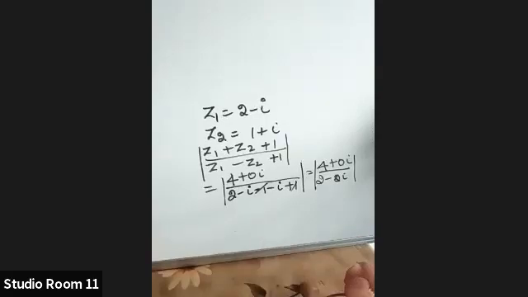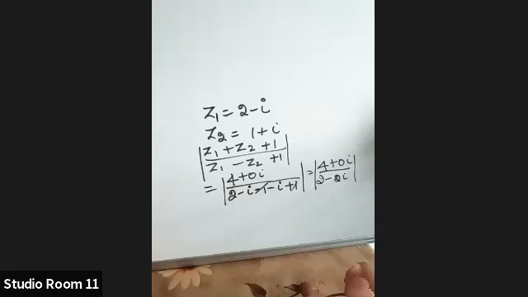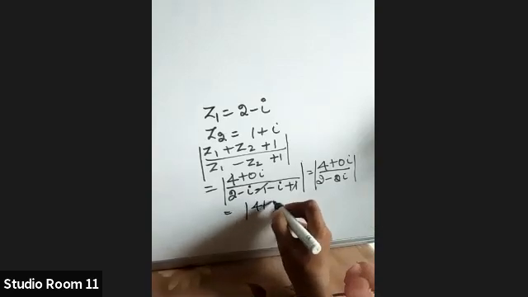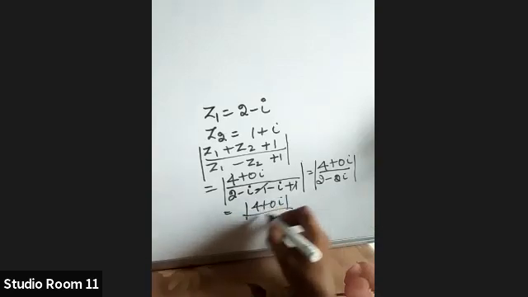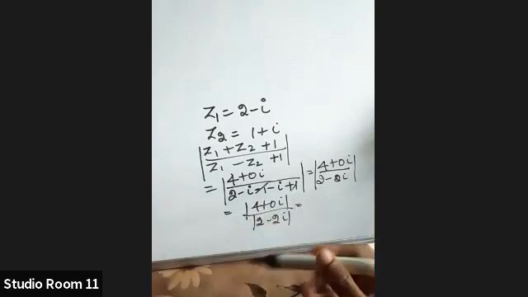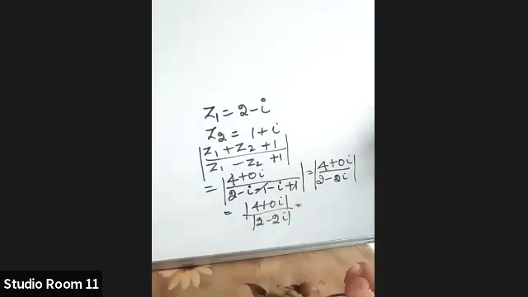Which property we can use here, Nandana? Modulus of Z1 by Z2 is equal to modulus of Z1 by modulus of Z2. Yes, we can split this as modulus of 4 plus 0i by modulus of 2 minus 2i. And take the modulus and give me the final answer, children.